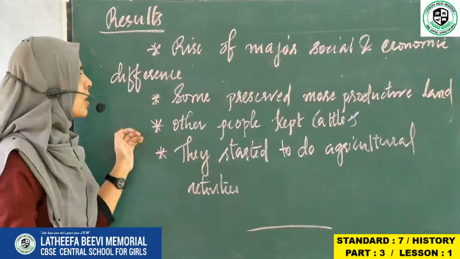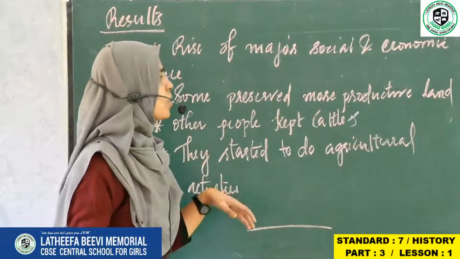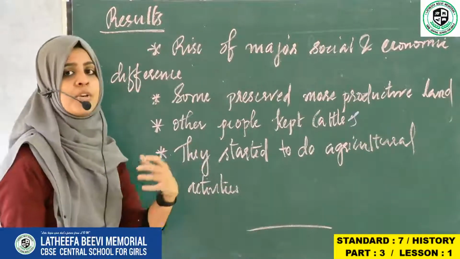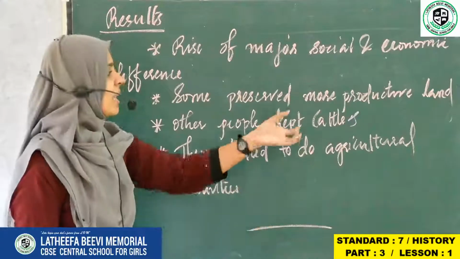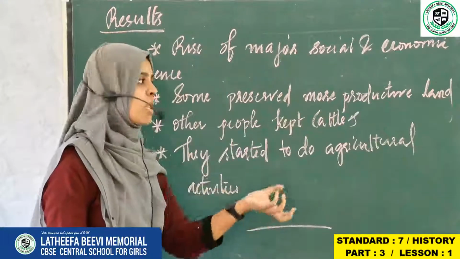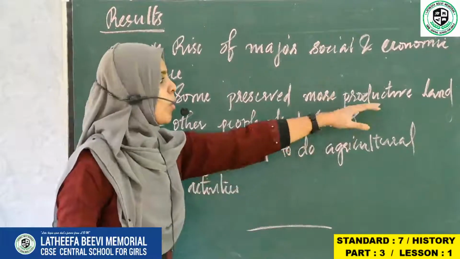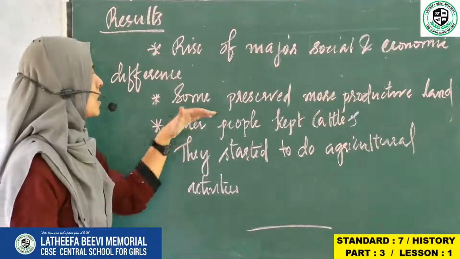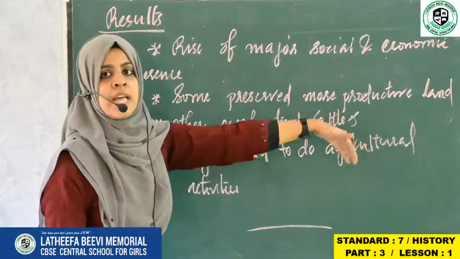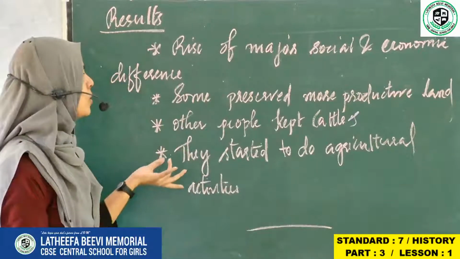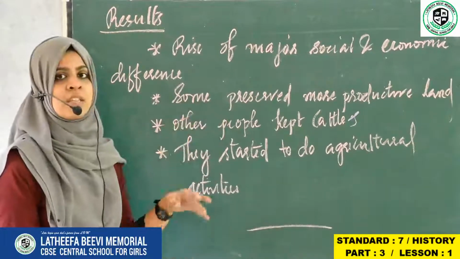And the second one is some preserved more productive land. Some of the people were having land and they were not ready to give this land to anybody else. And these lands were productive land. There is useful land and there is useless land. So some people kept a lot of productive land under themselves. That is, some preserved more productive land, the land from which the people can get good yield through agriculture. What did the people do? Some started to preserve this land as their own.